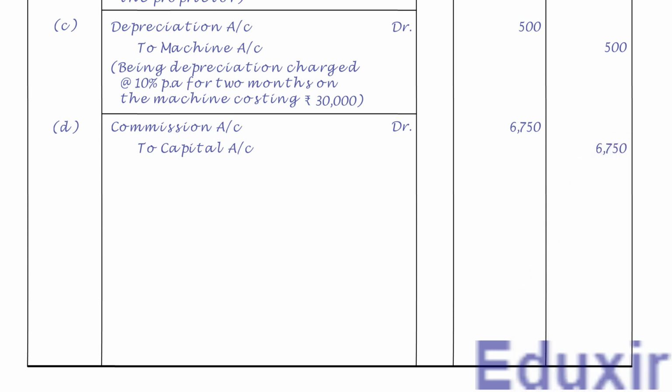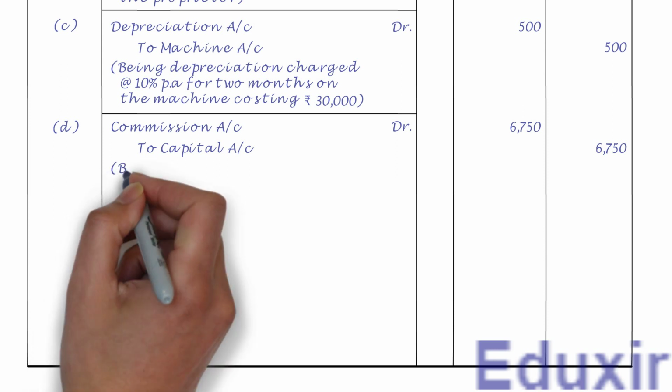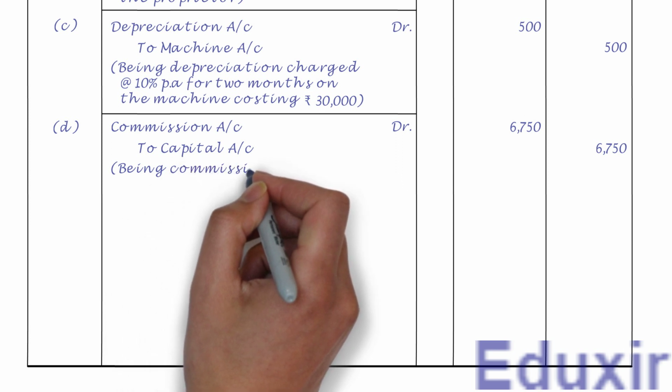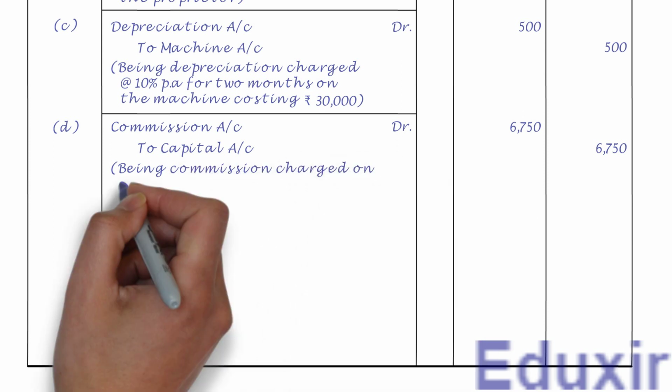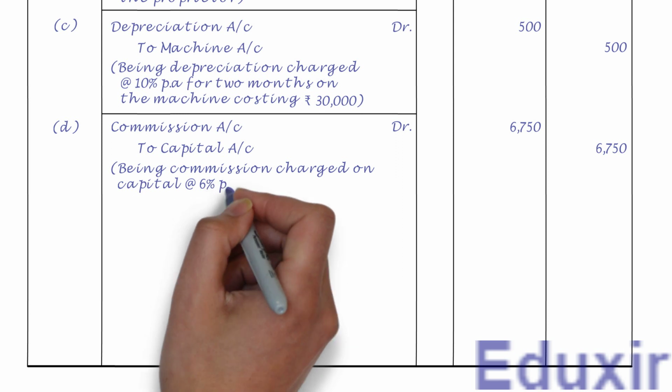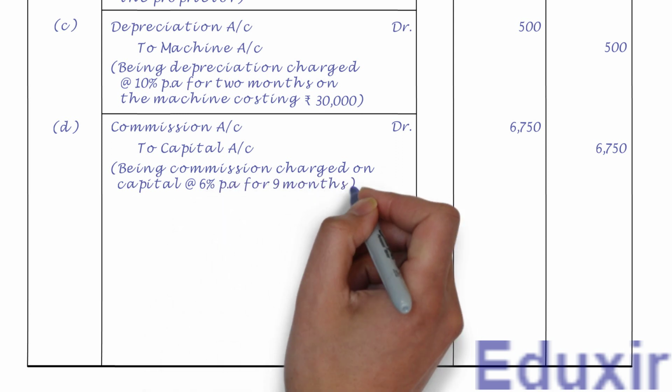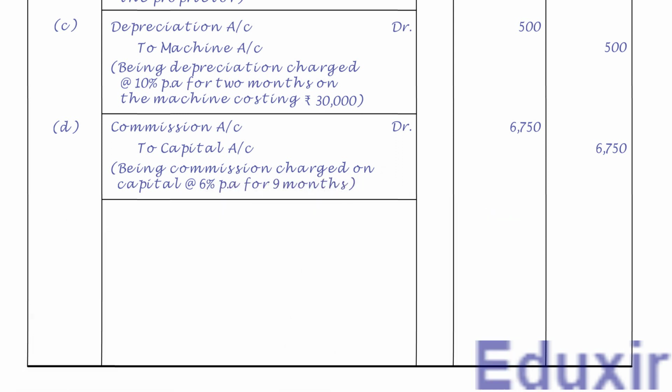Let us now write the narration or description of this transaction. That is, being commission charged on capital at 6% per annum for 9 months. Let us now draw a line to mark the completion of journalizing of this transaction. That completes the journalizing of this transaction. Let us now take up the next transaction.